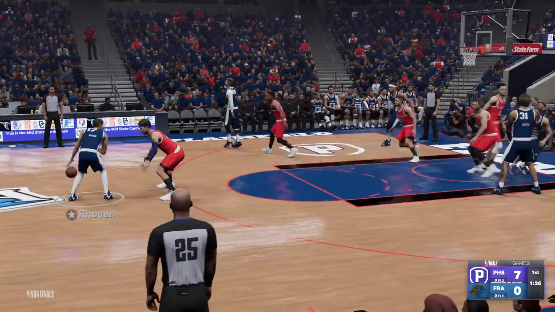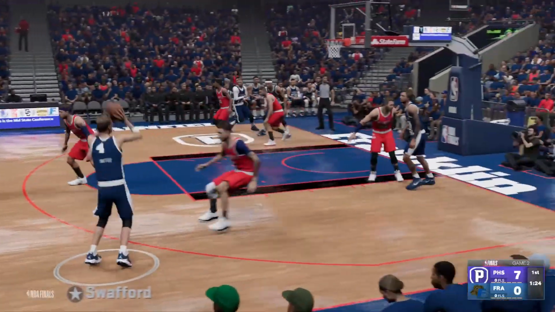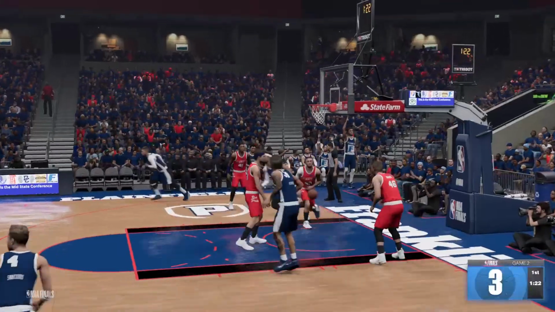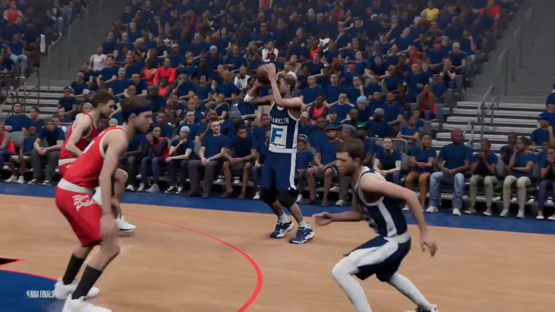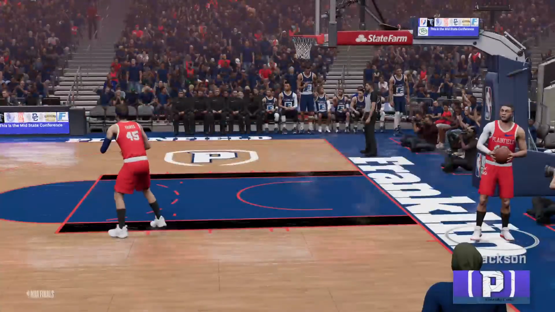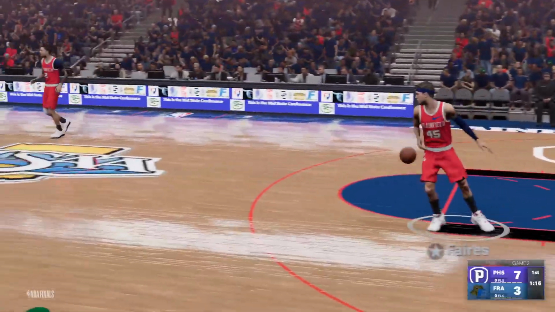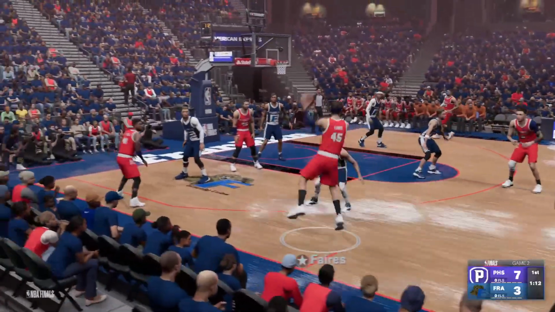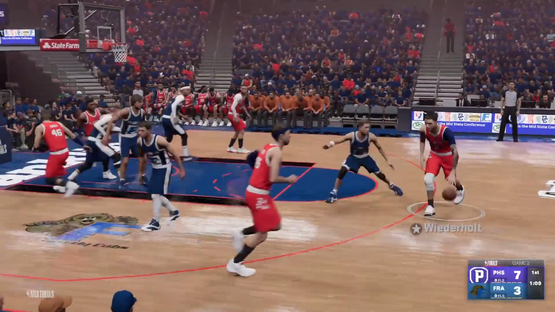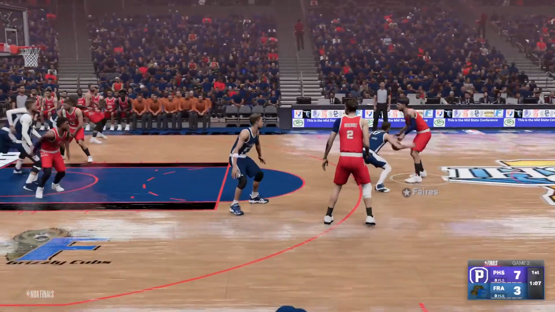7-0. Here's Roden. Roden back to Swafford. Chase Swafford for three. And Franklin is on the board. It just took them a minute to score. Here's Fairs. Back to Wiederholt. Back to Fairs.